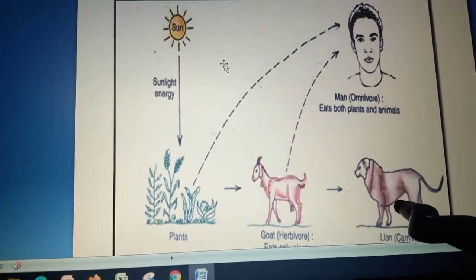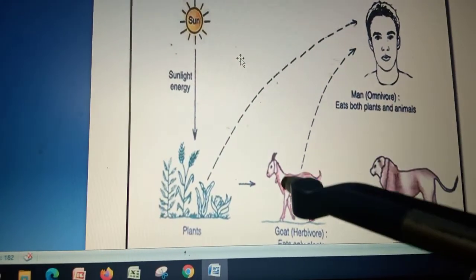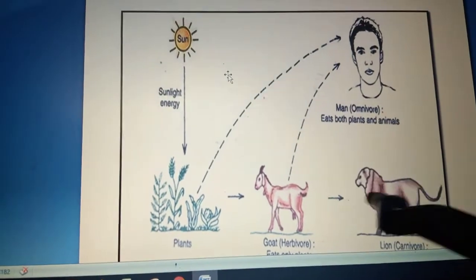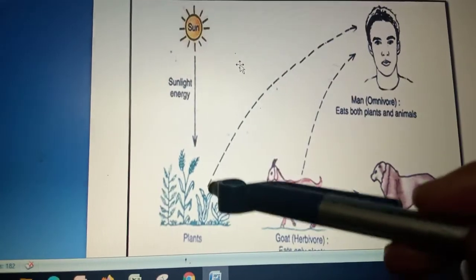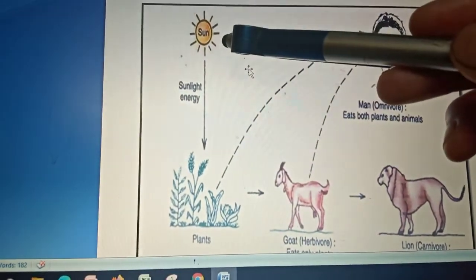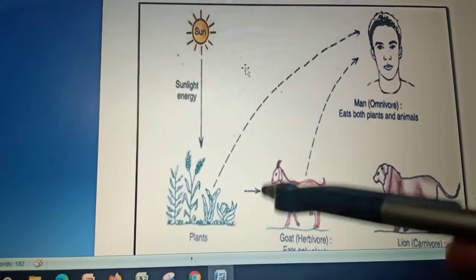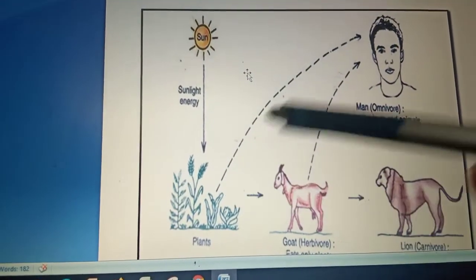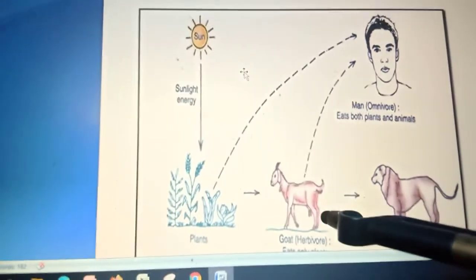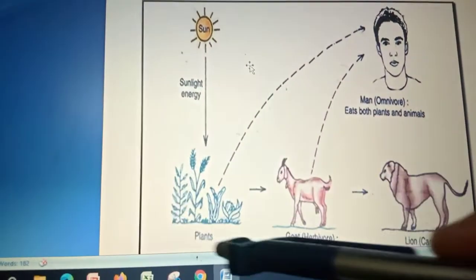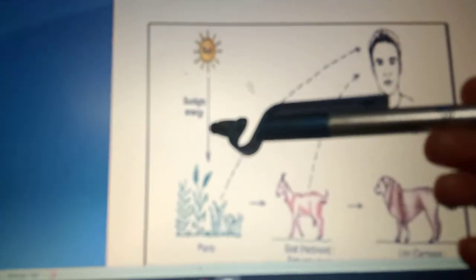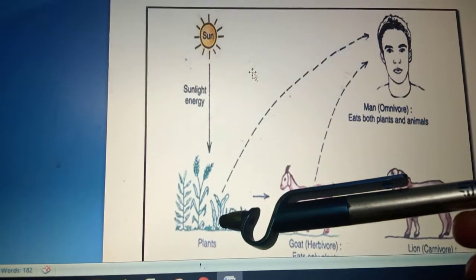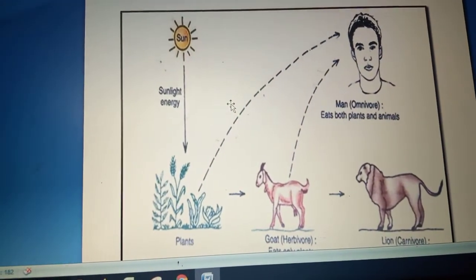And the meat eaters, the carnivores, are completely dependent on the grass eaters for their food, isn't it? So this is a life cycle. This is a food chain, you can say. And ultimately the plants are dependent on what? The sunlight. If there's no sunlight, plants will not be able to make food. If there's no food, humans will not exist, animals will not exist, and even the plants will not exist, and there'll be no life on earth. Hence we can say that the sun is very essential for the existence of life on earth. Okay, did we understand this?